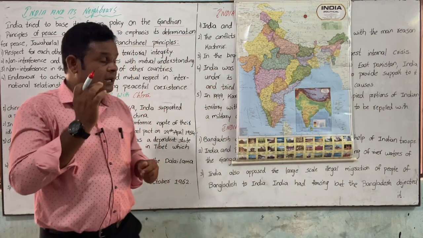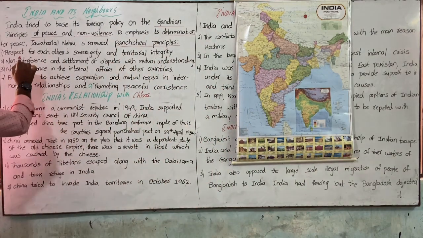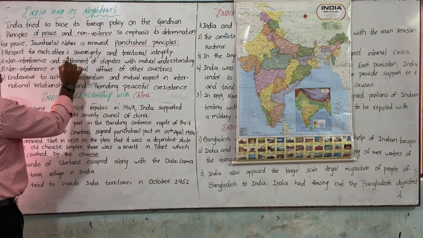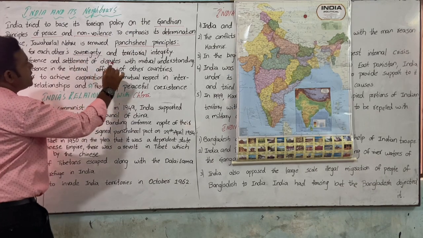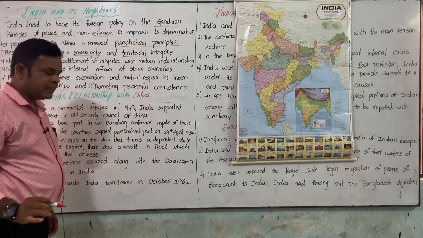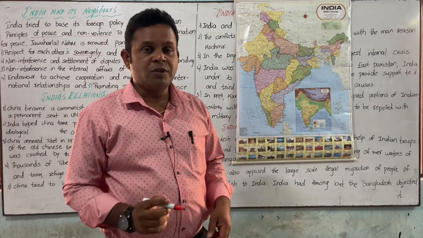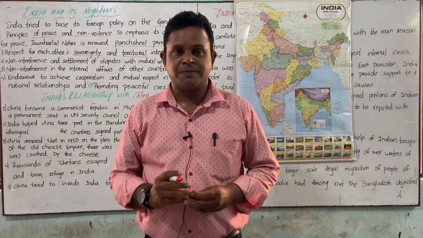The first one is respect for each other's sovereignty and territorial integrity. The very essential thing, as we know, is give respect, take respect.